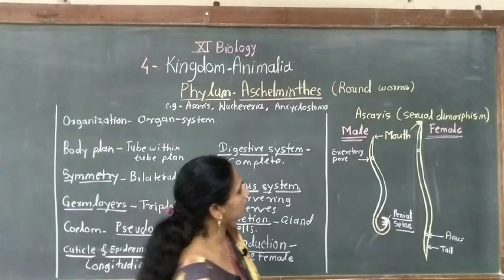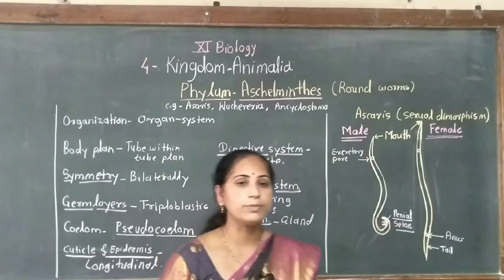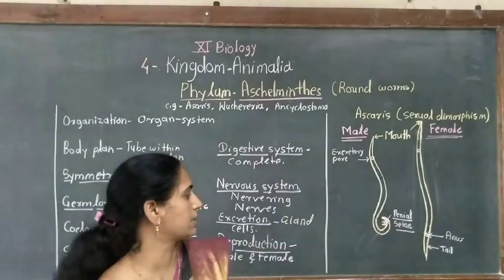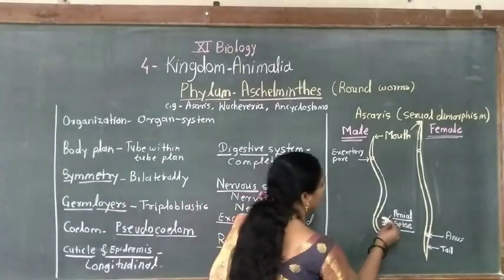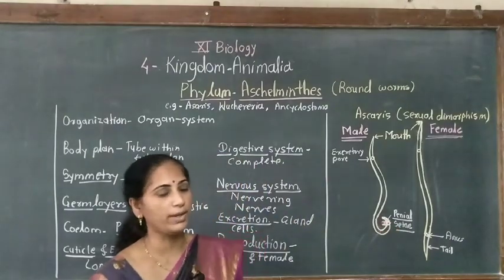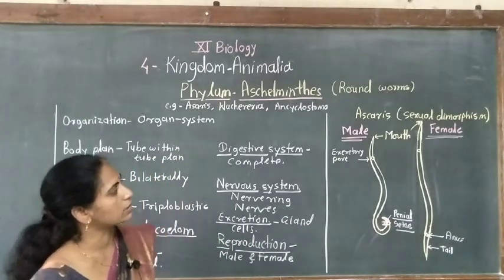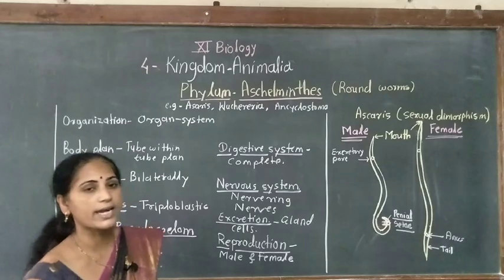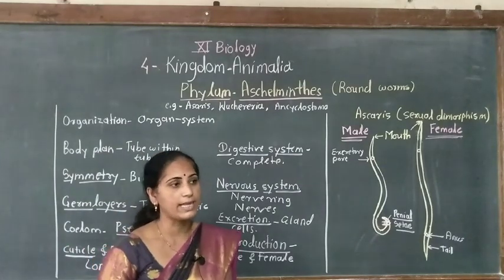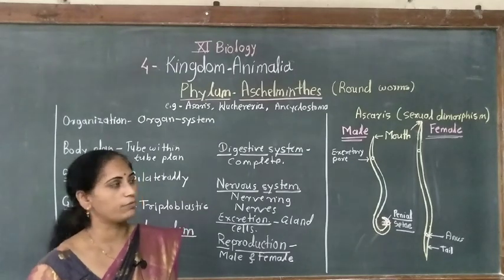In addition, there is presence of a cloacal aperture in the male, and a separate digestive opening, that is the anus, in the female. These are the differential characteristics between male and female Ascaris, also called sexual dimorphism.